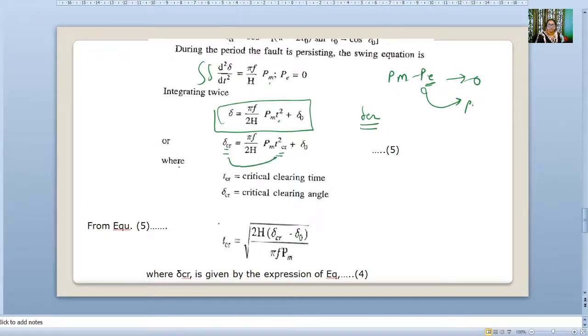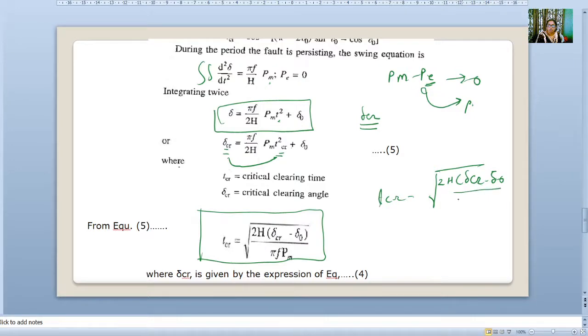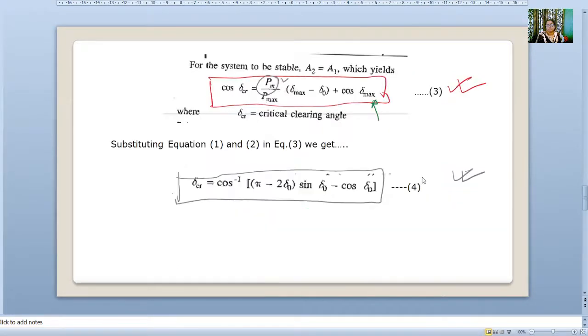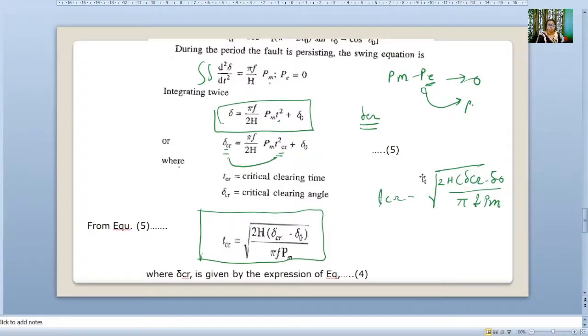So TCR I can find out from equation number 5, that is TCR is equal to under root of twice H into del CR minus del 0 upon pi f Pm, where del CR is given by expression number 4, which we have already found out.